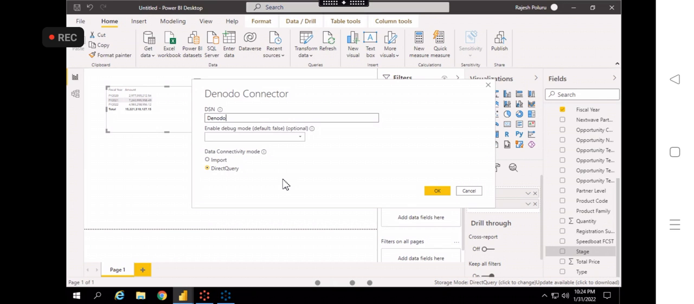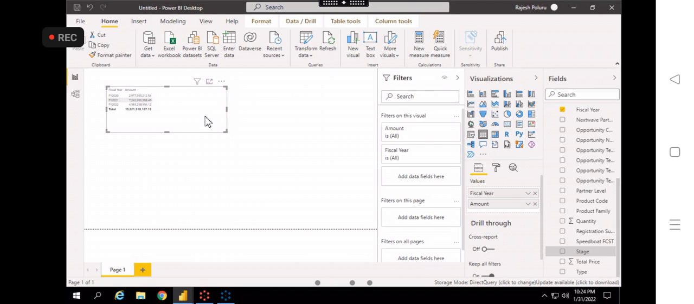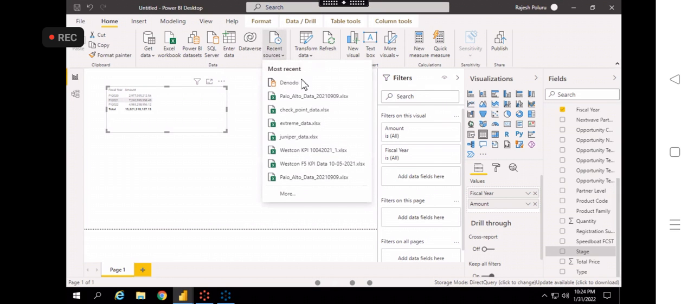Server dot uv dot everything. So you don't need to remember every time. Yes. Then in this case, what you can do: there is an option called recent sources. Here you can see all the recent sources which I have used.